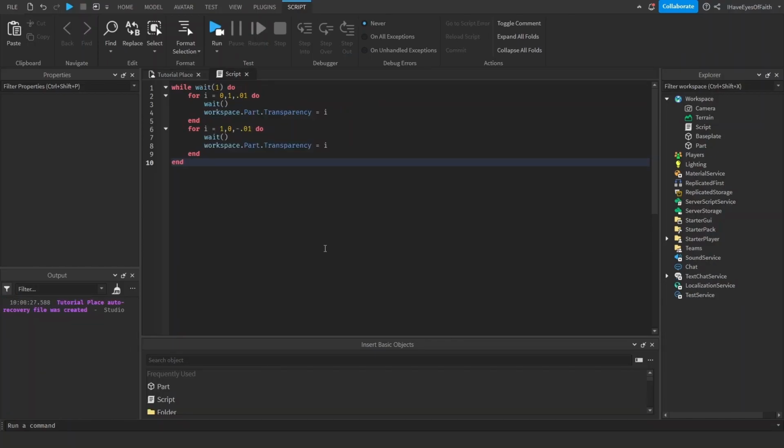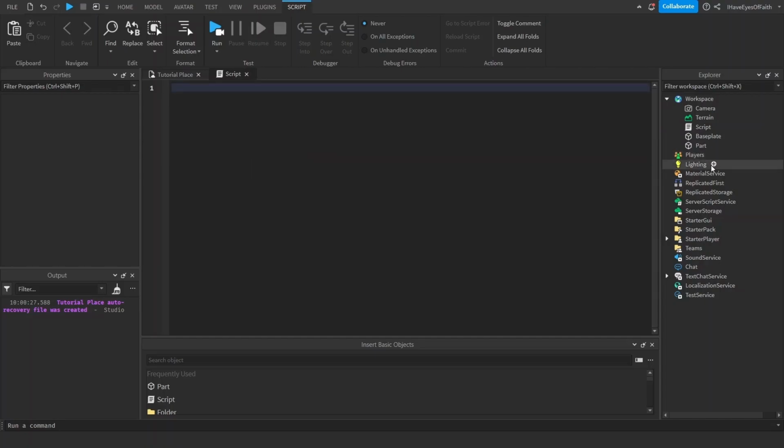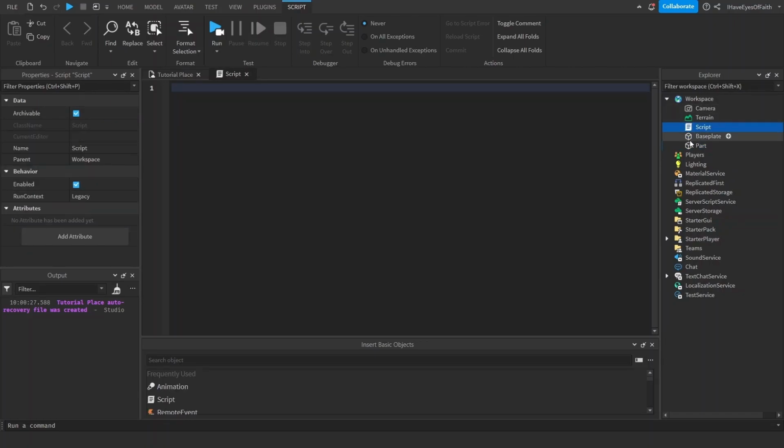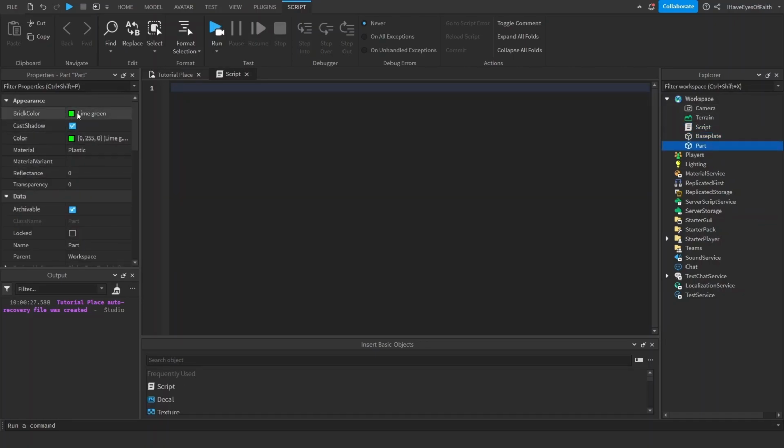Methods are functions built into an object that let you do something. That sounds like gibberish if you don't know what I'm saying, but let me explain. Objects like parts, scripts, any object, have properties built into them that change the part's behavior or appearance. They also have methods that are a part of them, and these methods do things. That sounds very vague, so let me show you an example of what I mean.